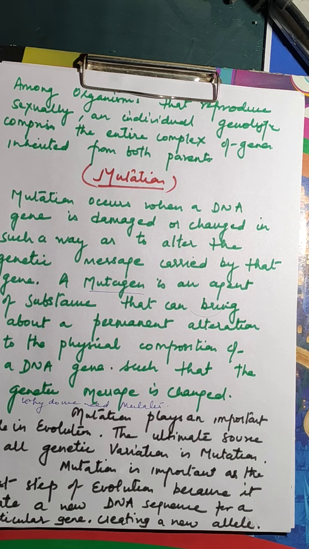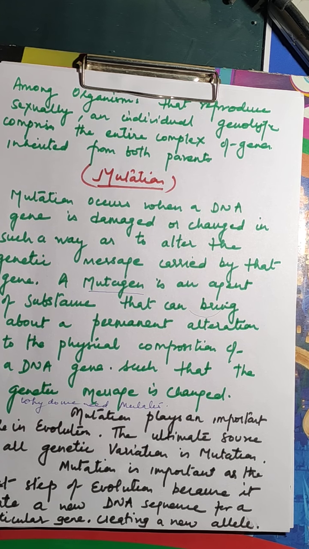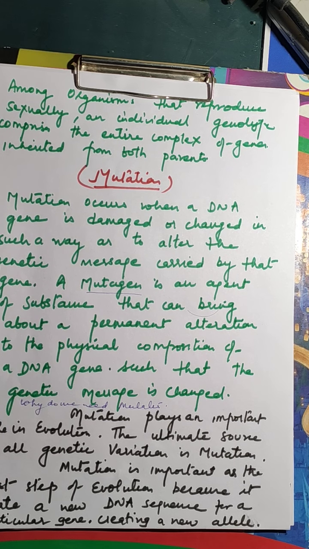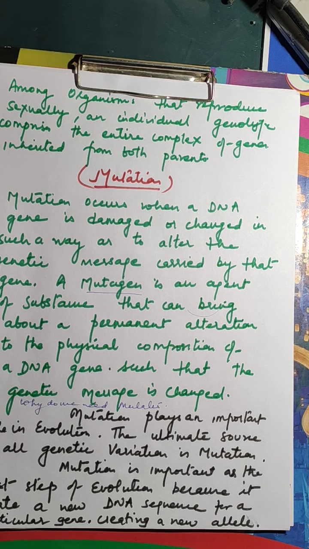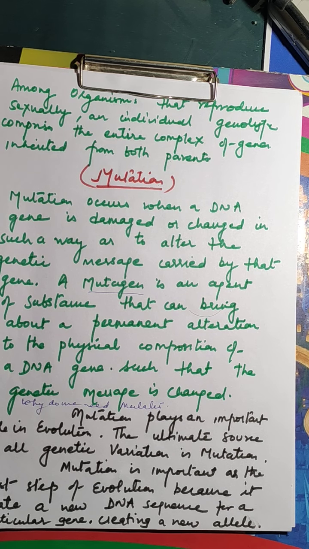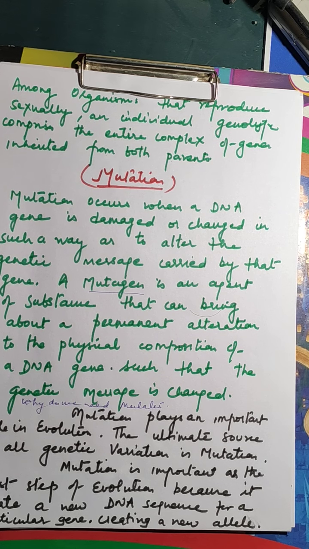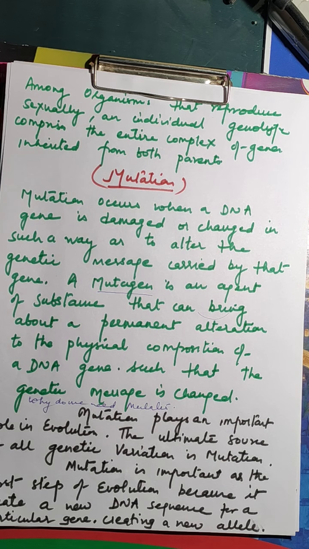Now the last topic is mutation. What does mutation mean? Mutation means the accidental changes which occur in the chromosomes or the genes of an individual during formation. Mutation occurs when a DNA gene is damaged or changed in such a way as to alter the genetic message carried by that gene. And the agent needed for it is a mutagen. A mutagen is an agent or substance that can bring about a permanent alteration to the physical composition of a DNA gene, such that the genetic message is changed.